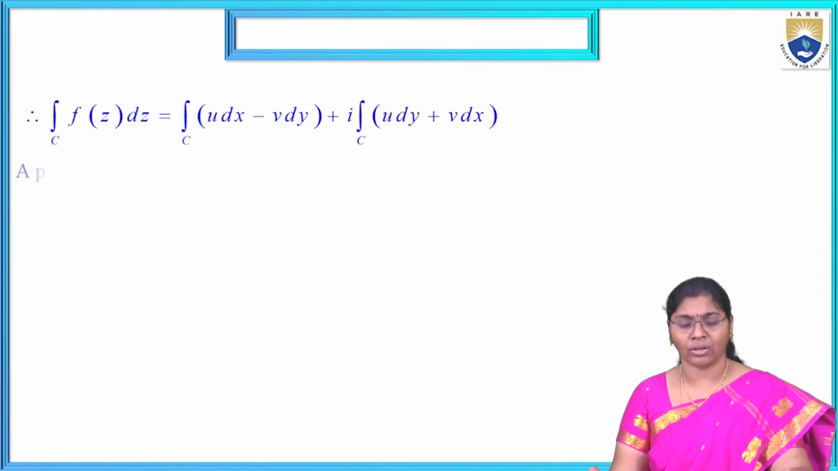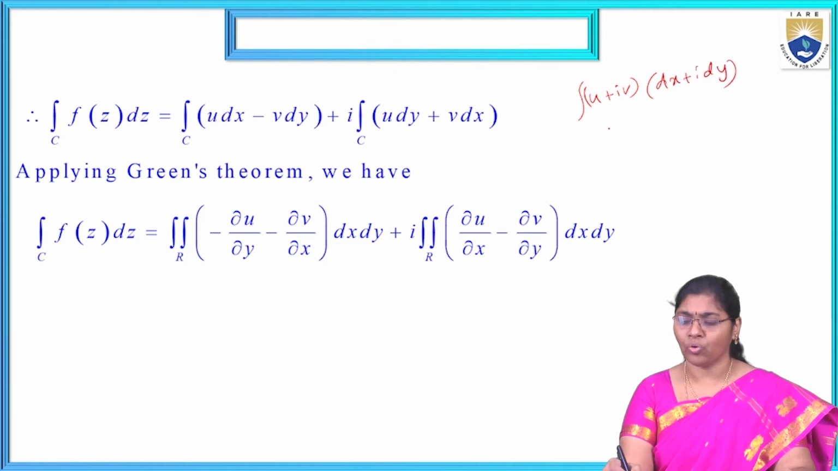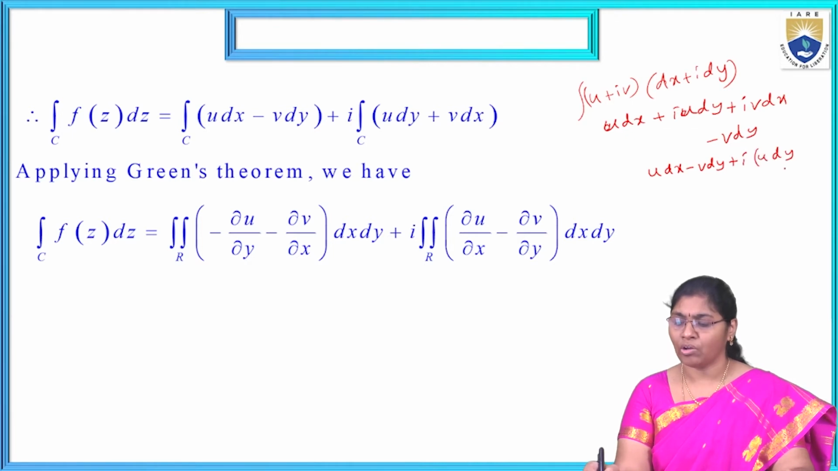Now each and every term is split differently. Now for the integral over C, the real parts are on one side and the imaginary parts on the other side. Already we know it is u plus iv into dx plus i dy. That is u dx plus i u dy plus i v dx plus i squared v dy, where i squared is minus 1. Now the total real part is u dx minus v dy, and the other part is plus i into u dy plus v dx. That is what we are writing here.